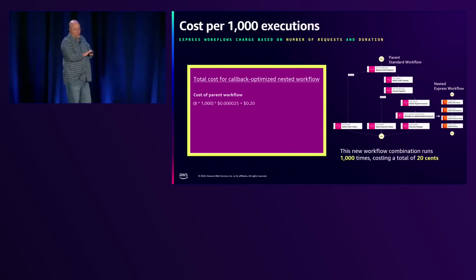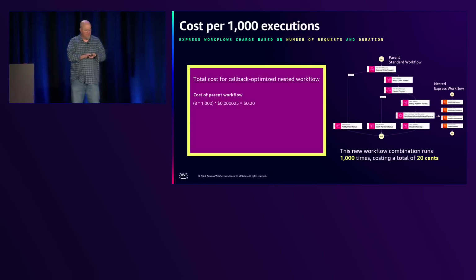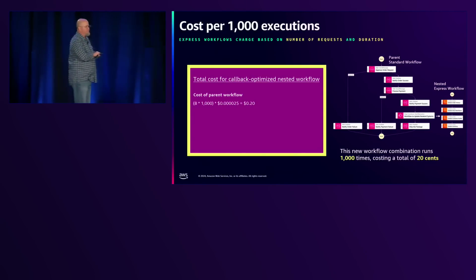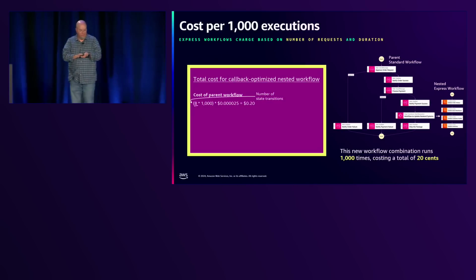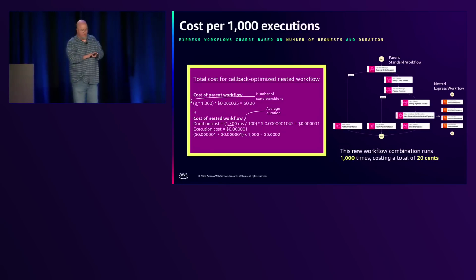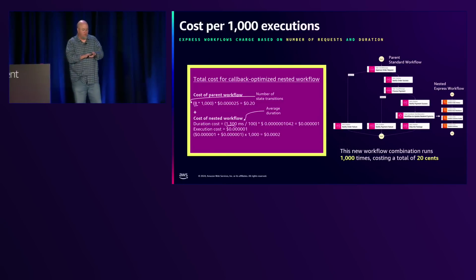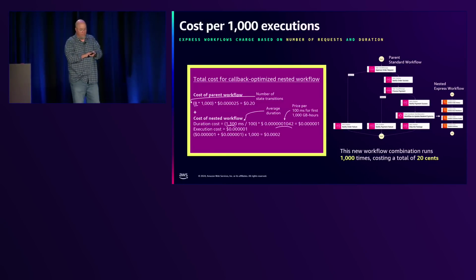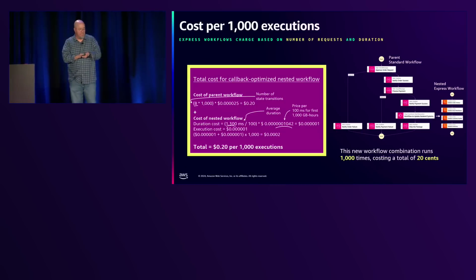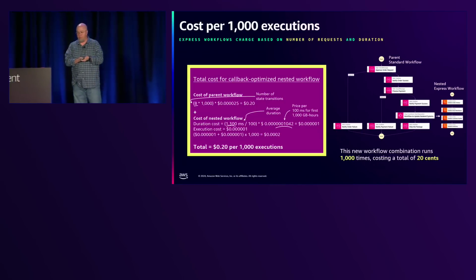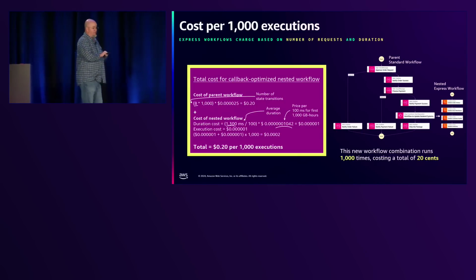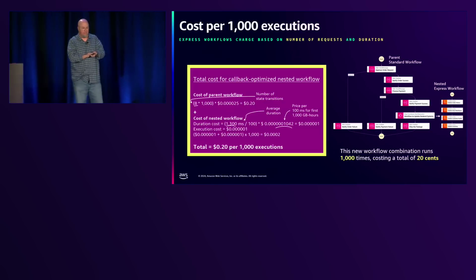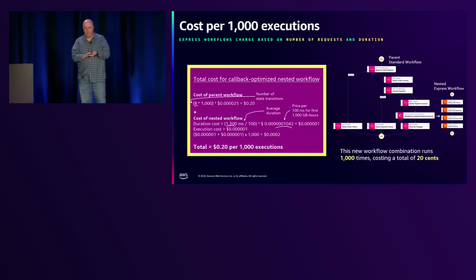So the cost of the parent workflow, we've worked it down to 8 transitions now using this. So 8 times 1,000, again, the math. So now we've dropped another 10 cents, sorry, to run 1,000 of these, so 20 cents. So again, the number of state transitions, there's your cost differences. This is the nested workflow, same average duration, same price per. So you're looking at 20 cents per 1,000. Right, so we've cut it in half, or a little more than half. I'd say 49.732%, something like that. I'm just making that up.